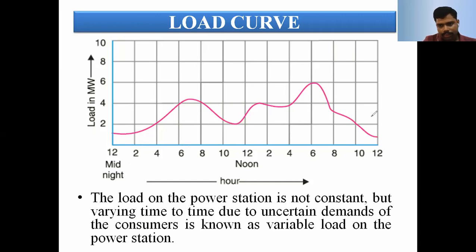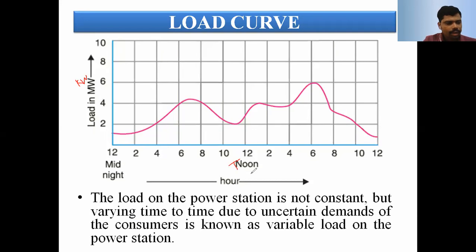It starts from early morning, 2 AM, 4 AM, up to noon 12 PM, and the cycle is repeated again every day, 24 hours. The x-axis represents the time in hours, and the y-axis the load in kilowatts or megawatts.